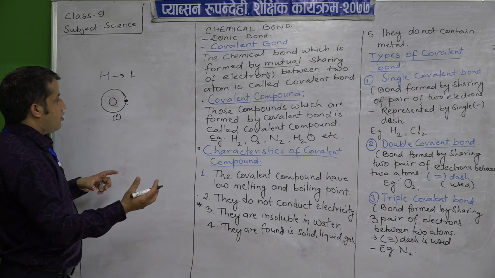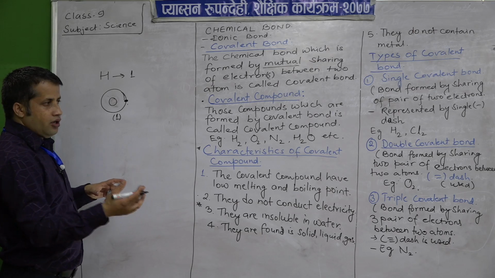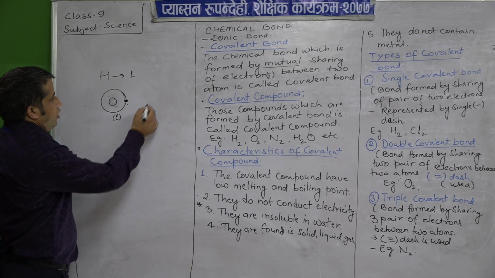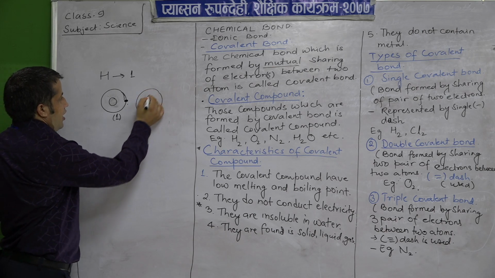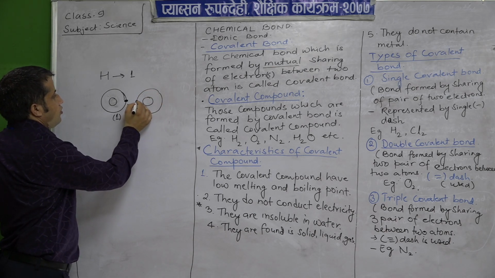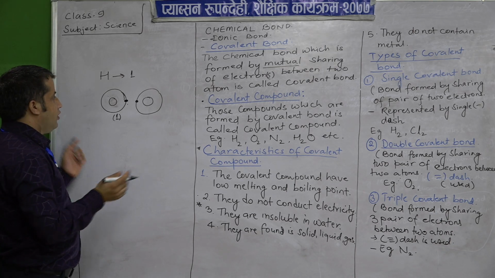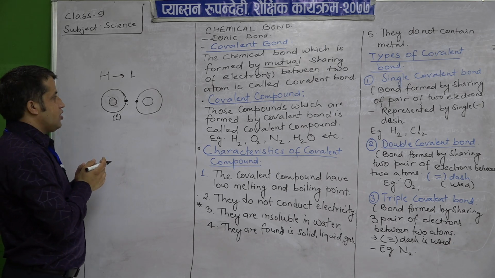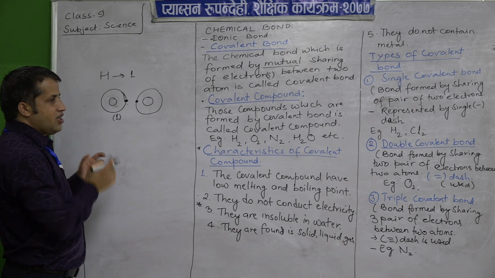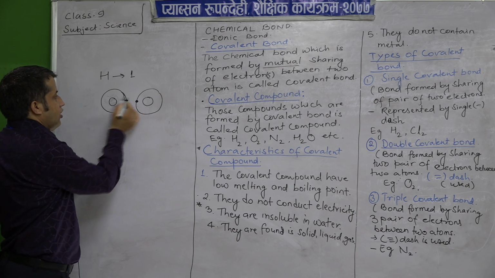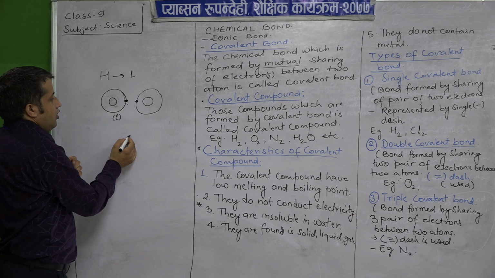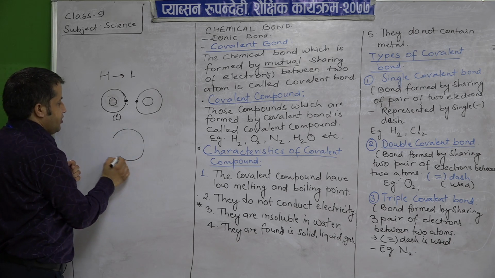Now, another hydrogen is also there. It also has one electron in its valence shell. Now, what will happen? They come close to each other and share these two electrons with each other. Now, we can represent it like this.